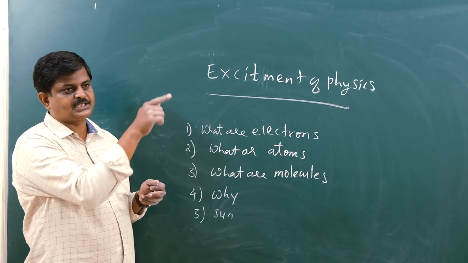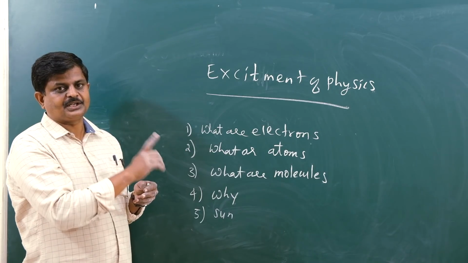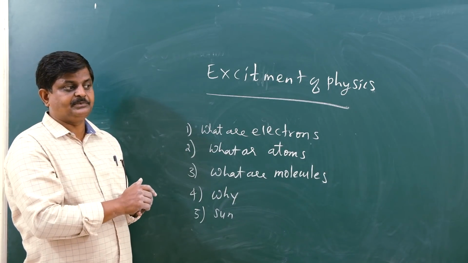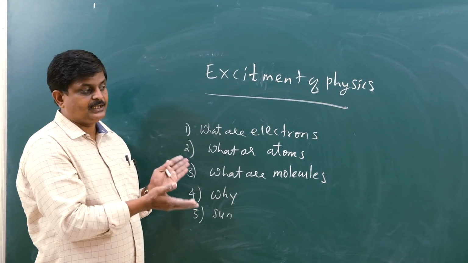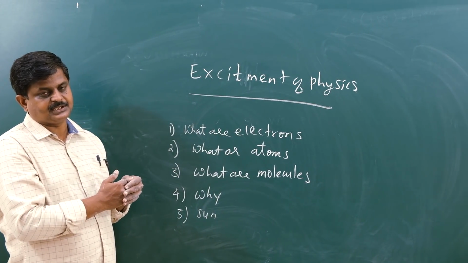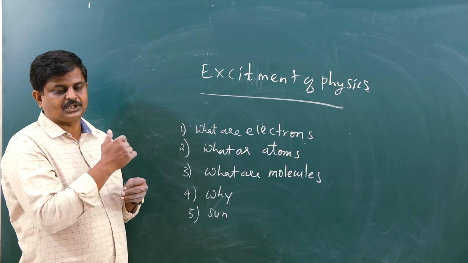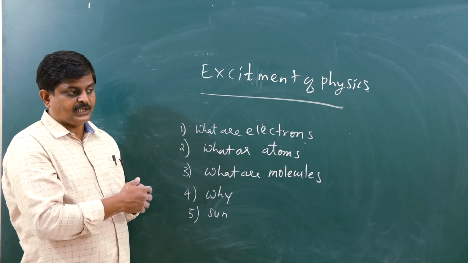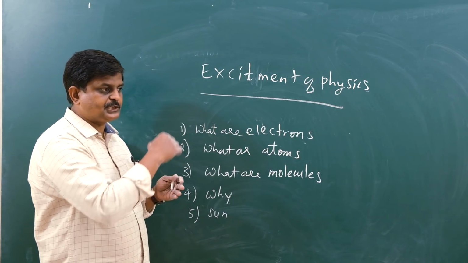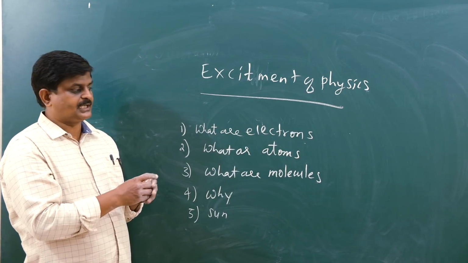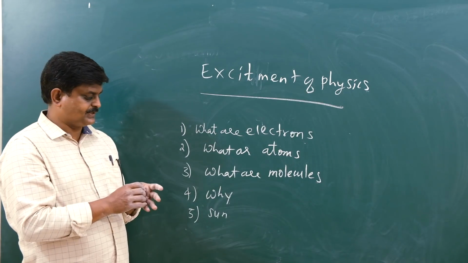Why does the sun appear elliptical? It is due to vertical refraction of light. Why are mirages seen in the desert? That is due to total internal reflection. Why does the diamond shine? Again due to total internal reflection. And how is light communicated through optical fibers? That is again due to total internal reflection.